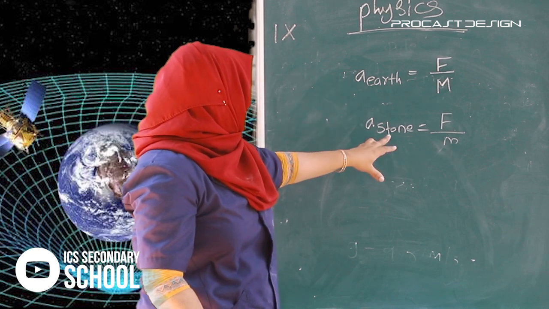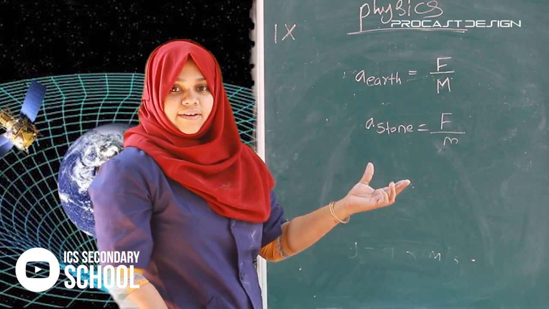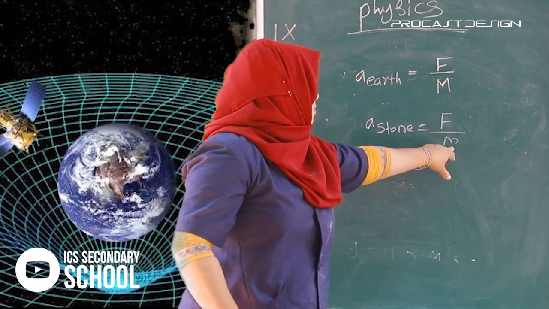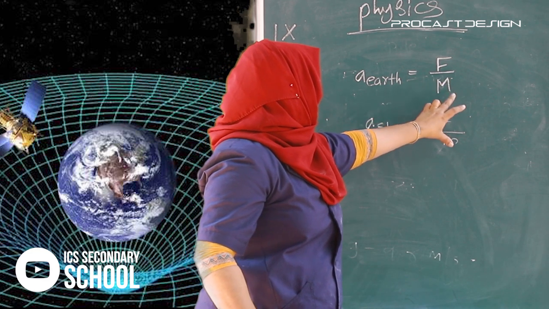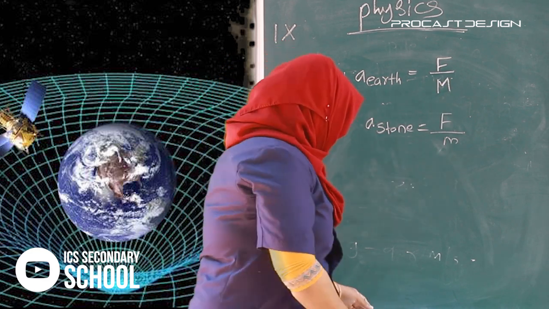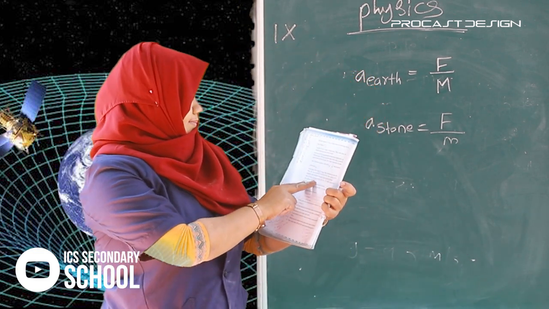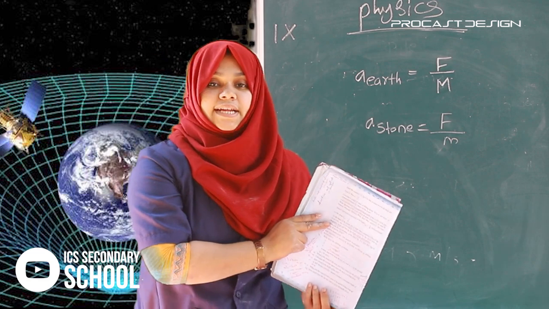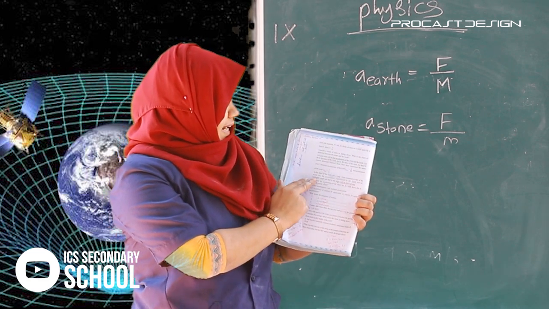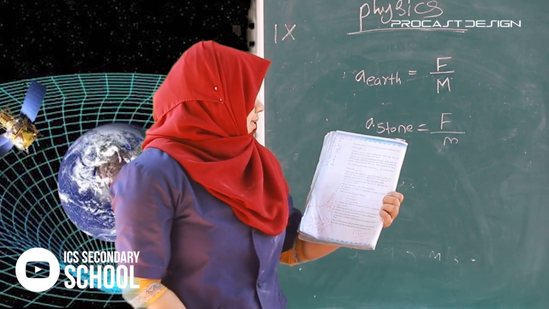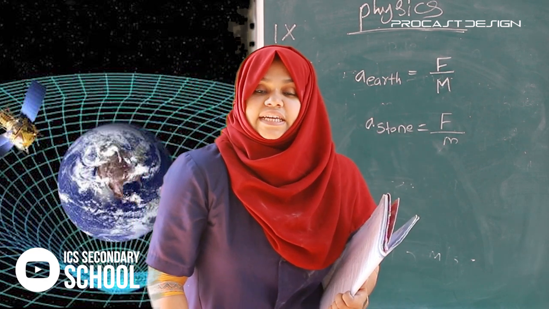The acceleration of the stone is very large, because its mass is very small. So we can understand that the acceleration experienced by the earth will be negligible and small, that of the stone will be much greater.